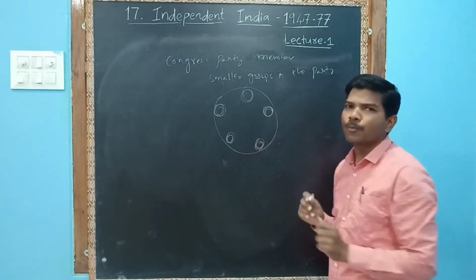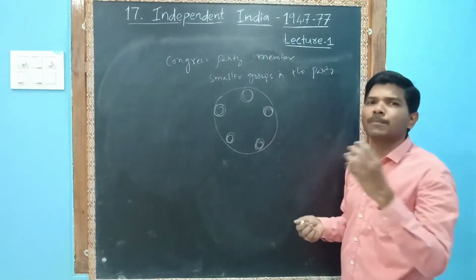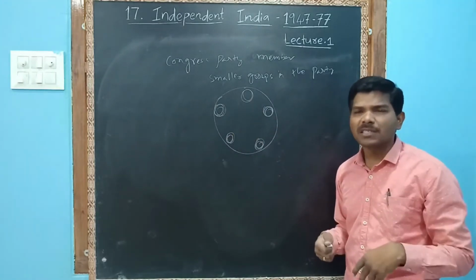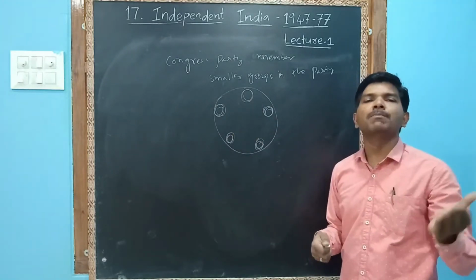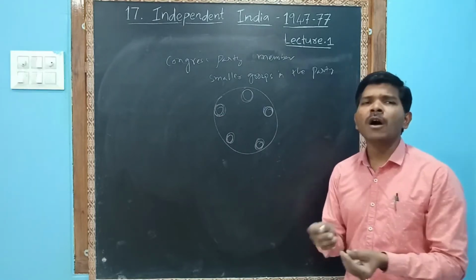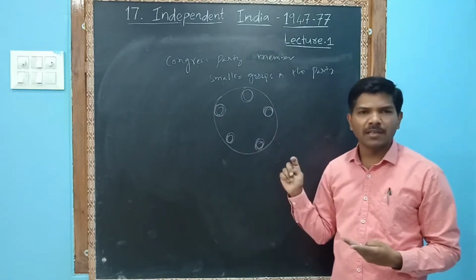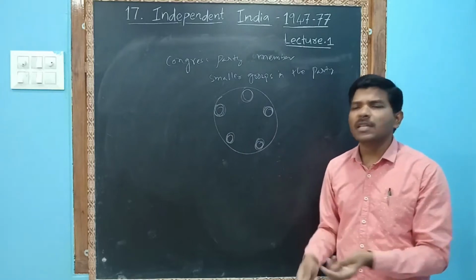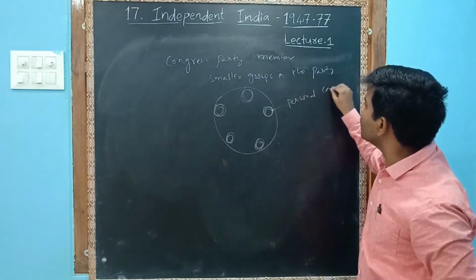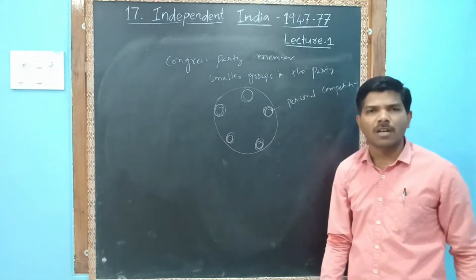This is all Congress, but some sections of the people want their personal things. Some other section of the people want their personal things. Some sections of people want to fulfill their personal desires. So the Congress always had groups within it. These groups originated based on personal competition. There is always personal competition in the Congress party. Still now this is existing in the Congress party.